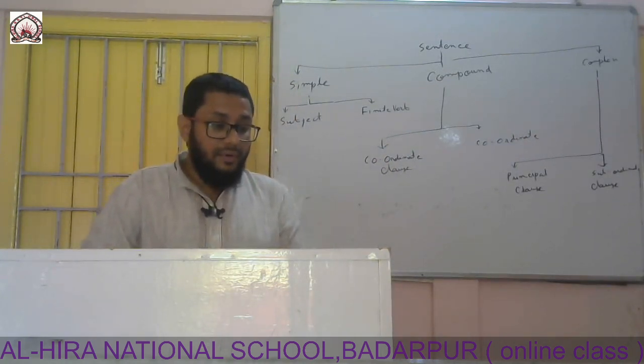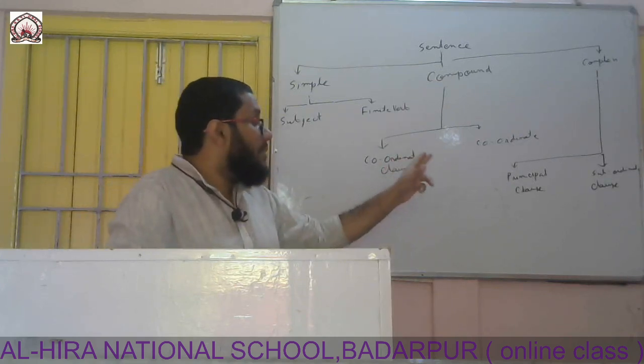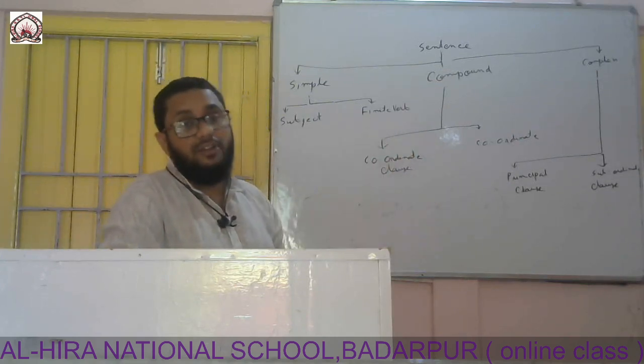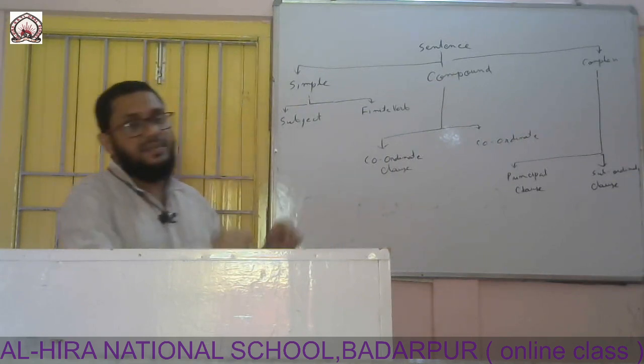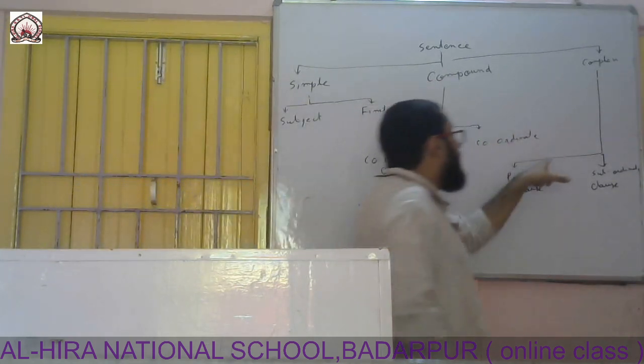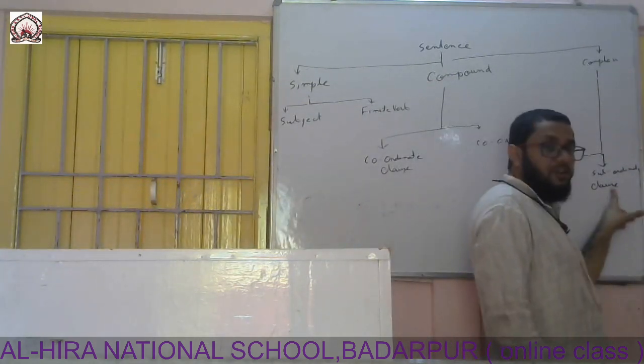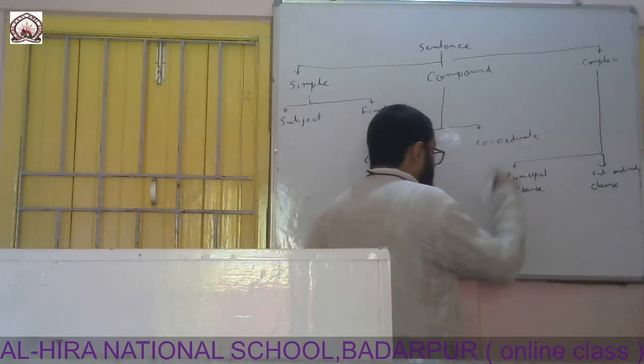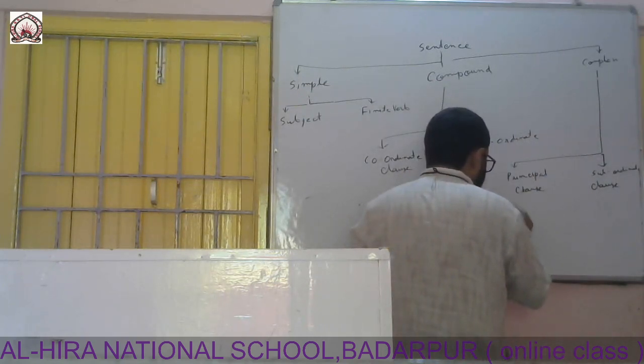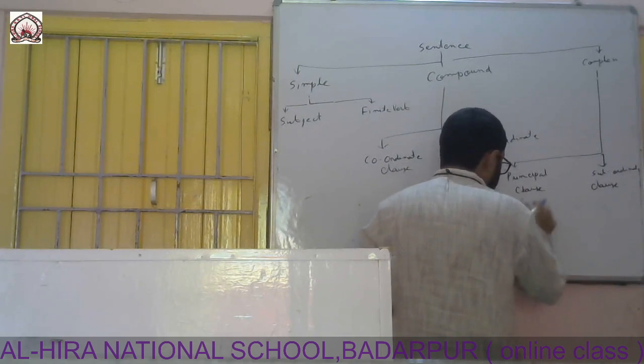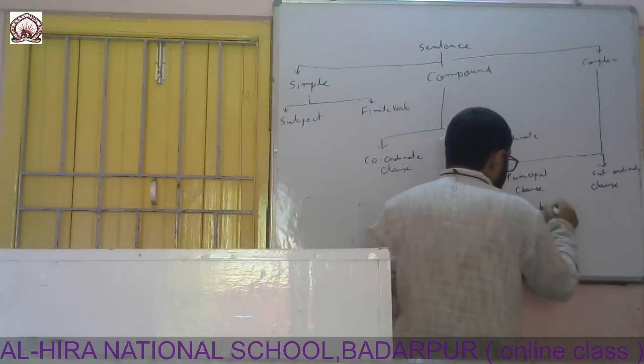A complex sentence is made up of a principal clause and a subordinate clause. What is a principal clause? This is the boy.